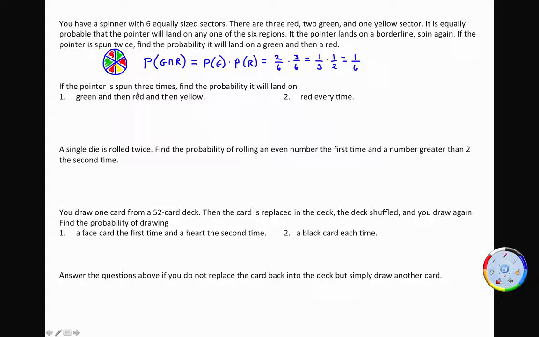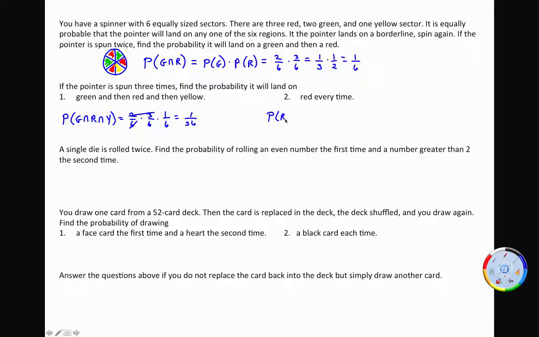If the pointer is spun 3 times, find the probability it will land on green and then red and then yellow. So the probability it's green and red and then yellow, they're still independent. So it's the probability it lands on green, 2 out of 6, times the probability it lands on red, 3 out of 6, times the probability it lands on yellow, 1 out of 6. Or, let's just do this. This 6 will cancel this 6, right? 1 out of 36.